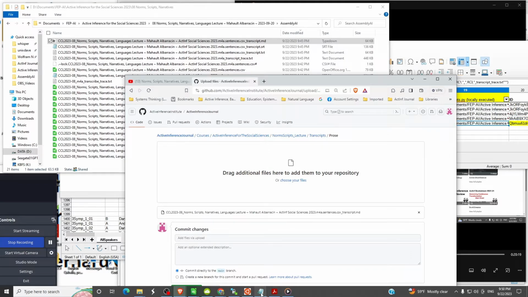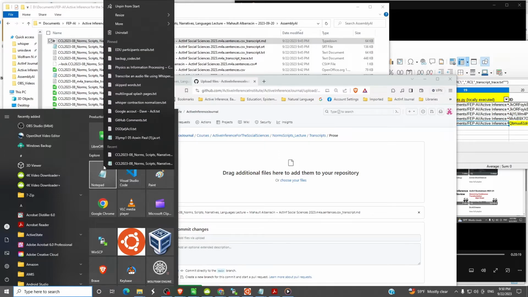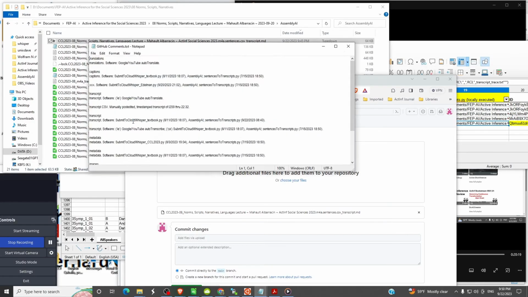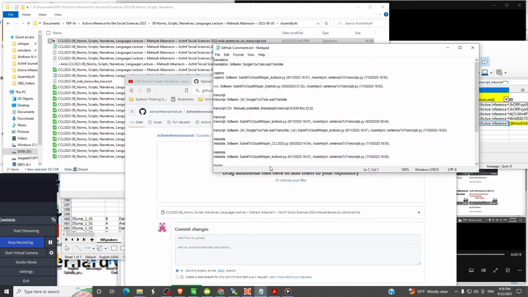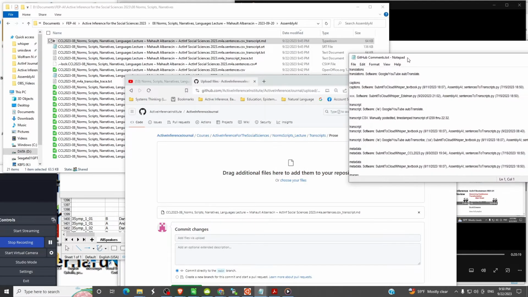And in order to avoid figuring out what we have to call these, how we need to describe each commit, I've made a little cheat sheet that I call GitHub comments. So what did we just do? We just created a transcript. It's the prose transcript.